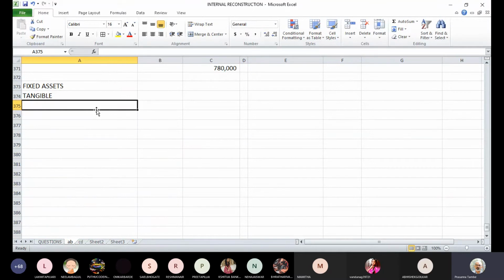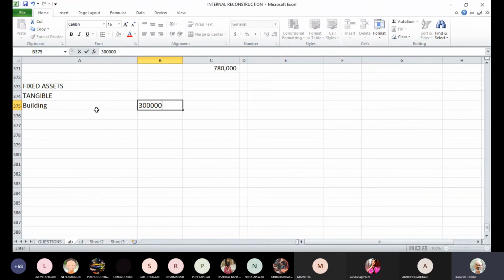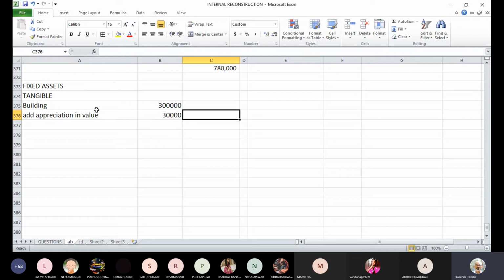Now we have building, whose original balance was 3 lakhs rupees. Then we added appreciation, 30,000.